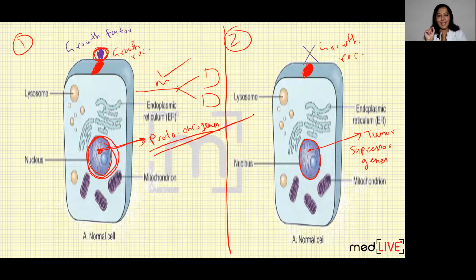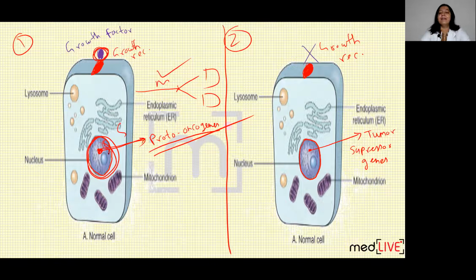Now, if a gene gets stimulated, what happens? With the help of transcription and translation, the gene expresses itself. So mRNA will be formed and protein will be formed, and that protein causes cell division. So whenever growth factor comes, mitosis occurs with the help of that protein formed from the proto-oncogene. This is occurring normally.